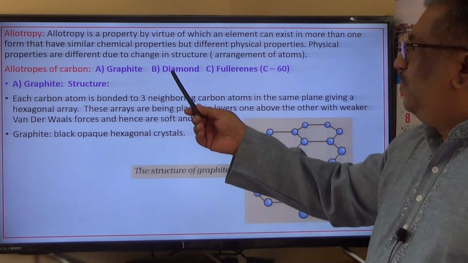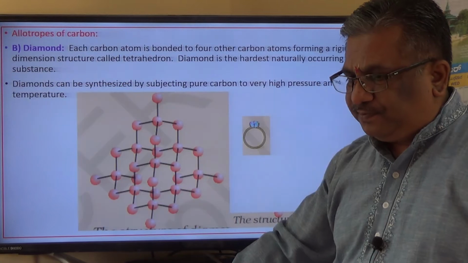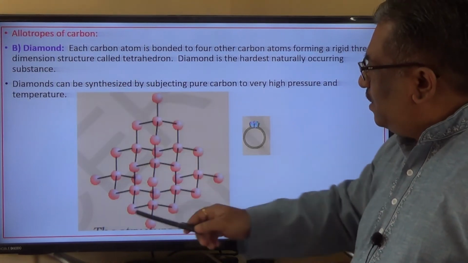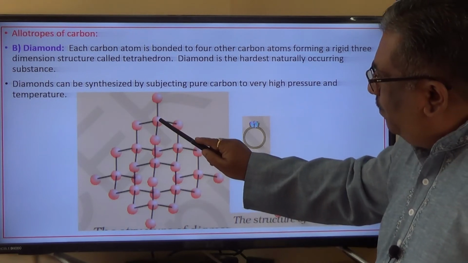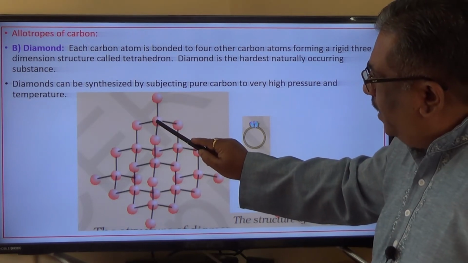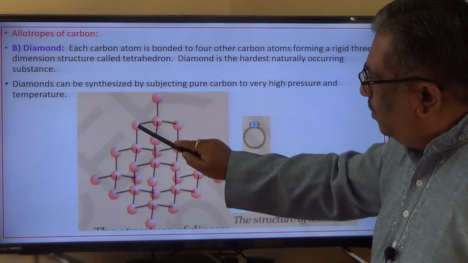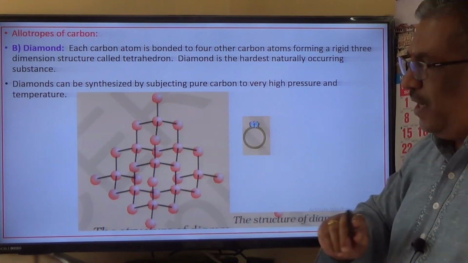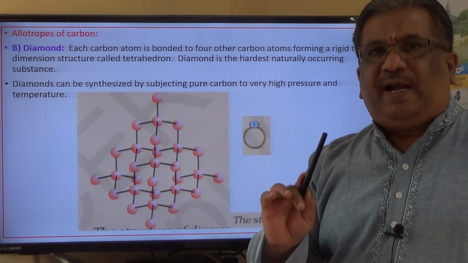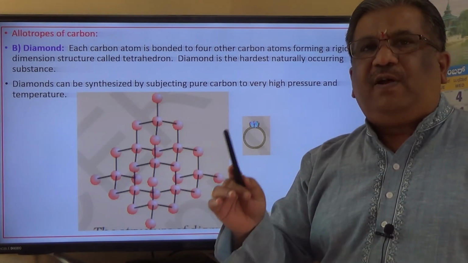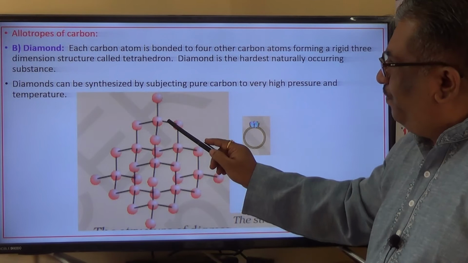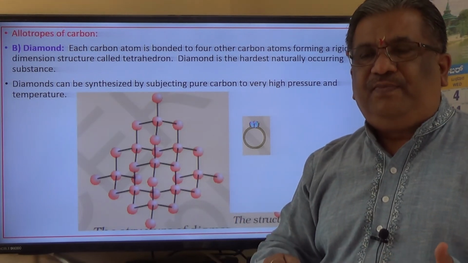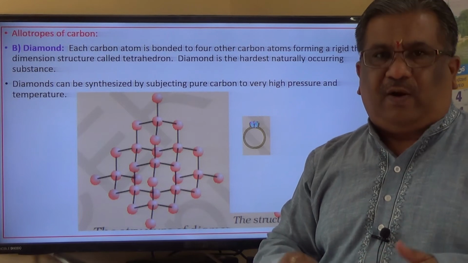So let us go to the diamond now. Here, let us look at the structure of diamond. If you look at this carbon atom, it is attached to 4 neighboring carbon atoms. Each carbon atom is bonded to 4 neighboring carbon atoms to form a 3-dimensional structure called a tetrahedron.